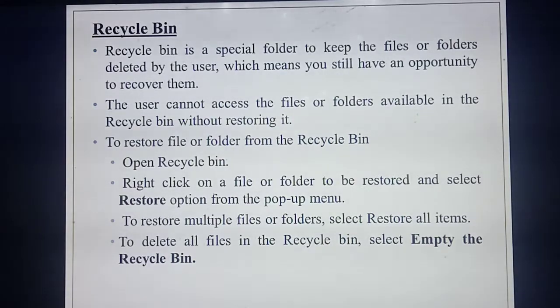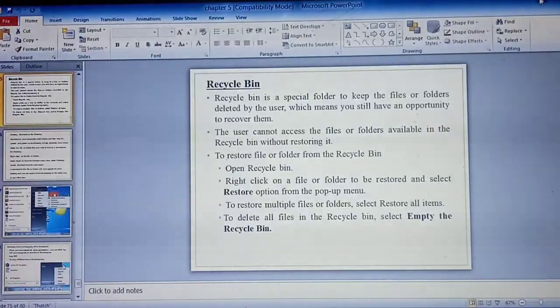Understood, students? What do you mean by recycle bin? Recycle bin is a special folder. It's a folder to keep all the deleted files, isn't it? From the recycle bin you have a chance to recover the file also. To restore the file, what steps do you need to follow, students? First open the recycle bin, then select which file you need to restore, right click and give the restore option. If many files are there, right click and give restore all items. Once you have restored all the items, now you will get which one, students? Empty recycle bin.